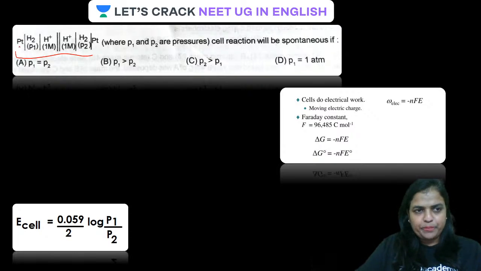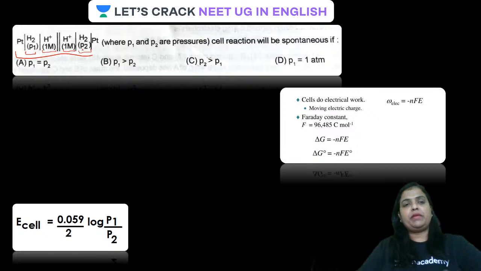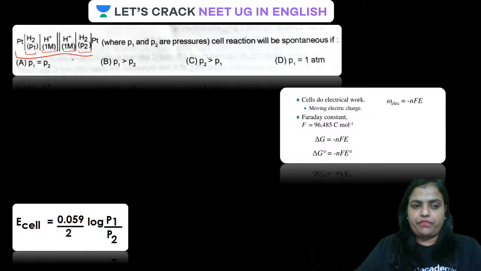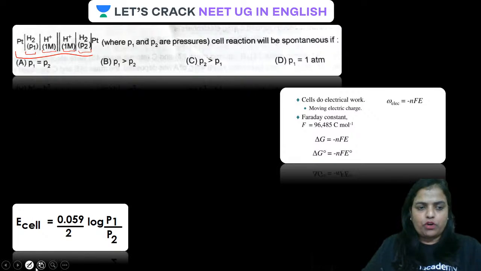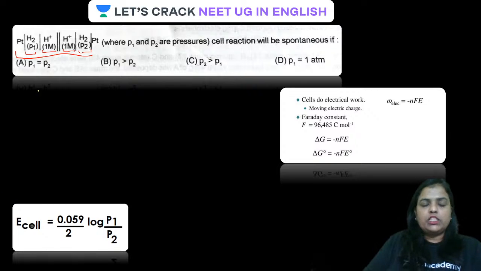Platinum, then H2 and H plus, the pressure of hydrogen, and H plus. Guys, remember, in some questions it may happen that pressure may be the same and concentration is different. In that case, what formula are you going to apply? Very important thing I'm going to explain. If a hydrogen concentration cell is there, there are two possibilities.